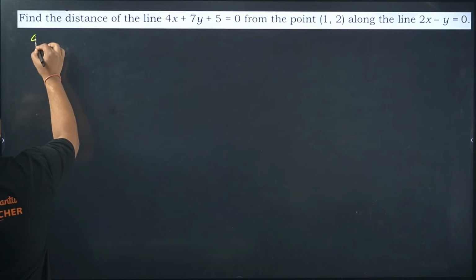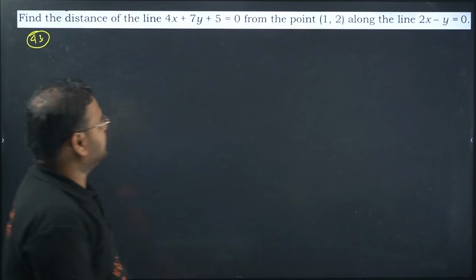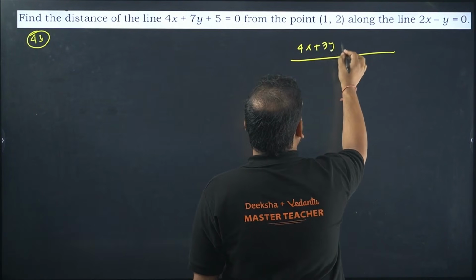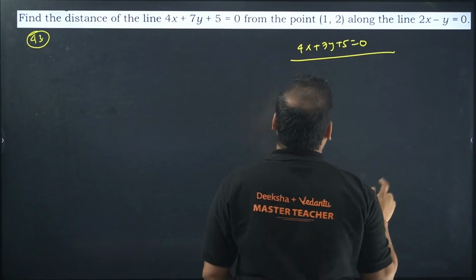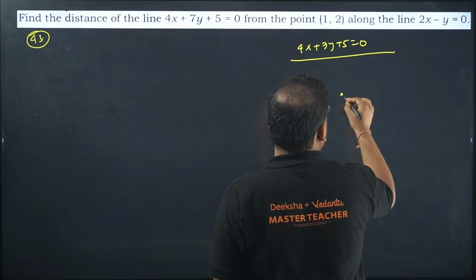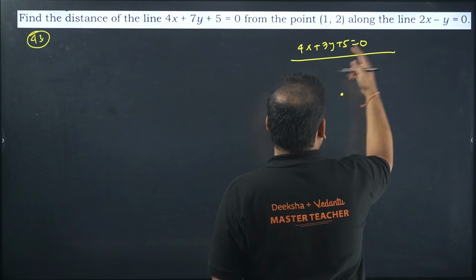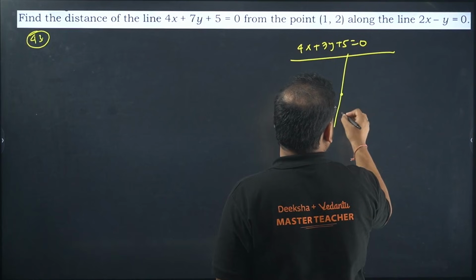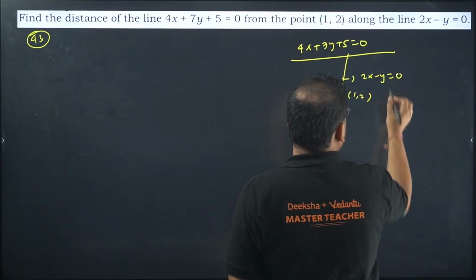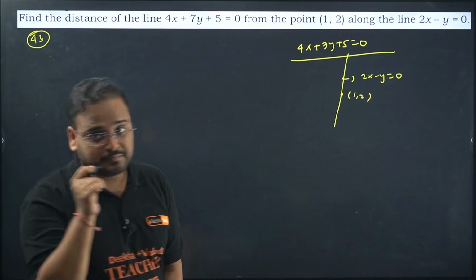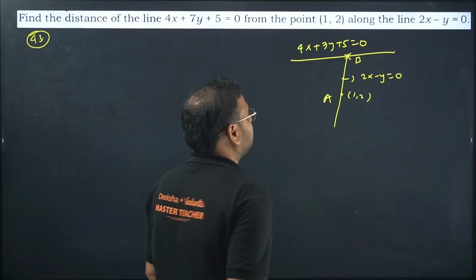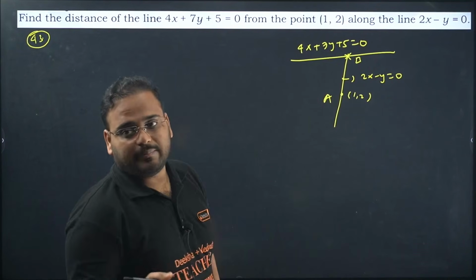43 now. Distance of the line from the point. This line is there, 4x plus 7y plus 5 equal to 0. A point on that line, this is the point (1, 2), and this line is what? 2x minus y equal to 0. Let's find the intersection of these two first. If I call this point A and this point B, I have to find the intersection of the line 2x minus y and the other one to get the point B coordinate.